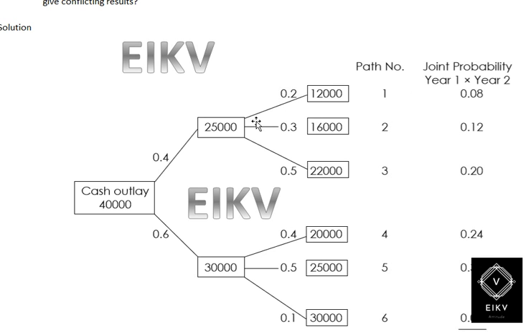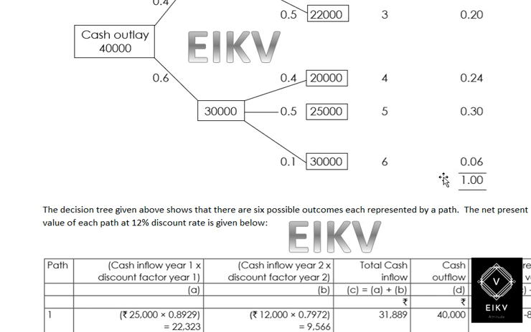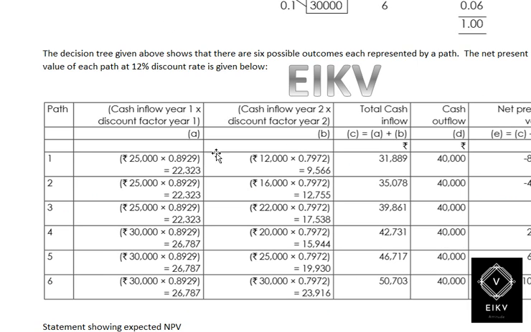In the same way, 0.4 into 0.3 we will get 12 percent, and 0.4 into 0.5 we will get 20 percent. The same way, for the next probability 0.6, 0.6 into 0.4 you will get 24 percent, 0.6 into 0.5 you will get 30 percent, and 0.6 into 0.1 you will get 6 percent, and overall it will be 1. If it is not 1, then your answer may be mistaken.